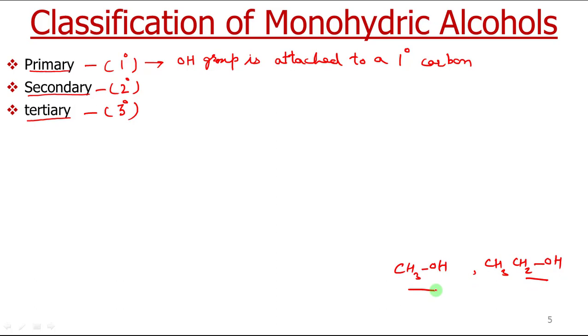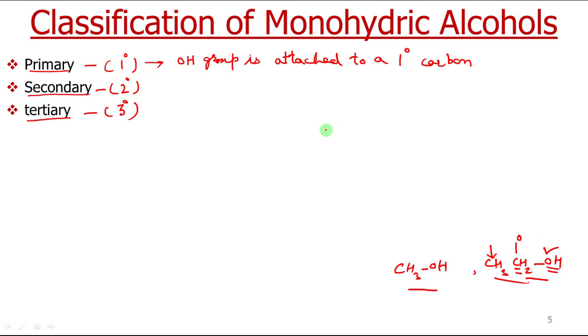So what is a primary carbon? A carbon which is attached to only one carbon, either no carbon or one carbon. So this carbon is attached to one carbon, so this is a primary carbon. So the OH group attached to a primary carbon, we will call it a primary alcohol.